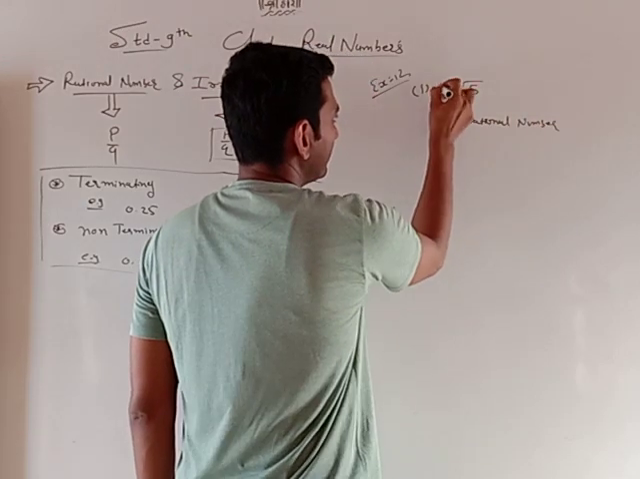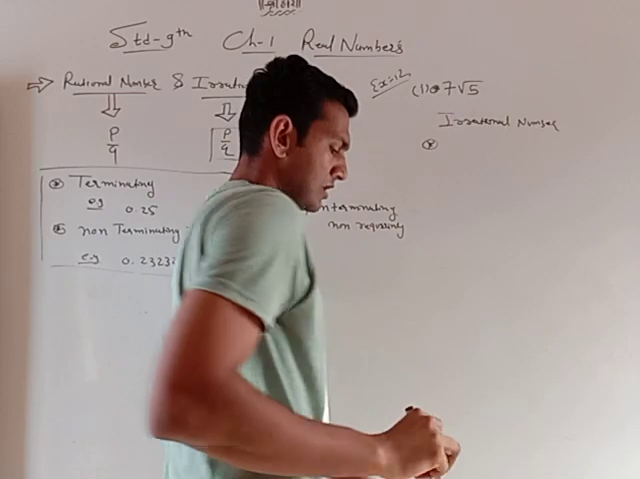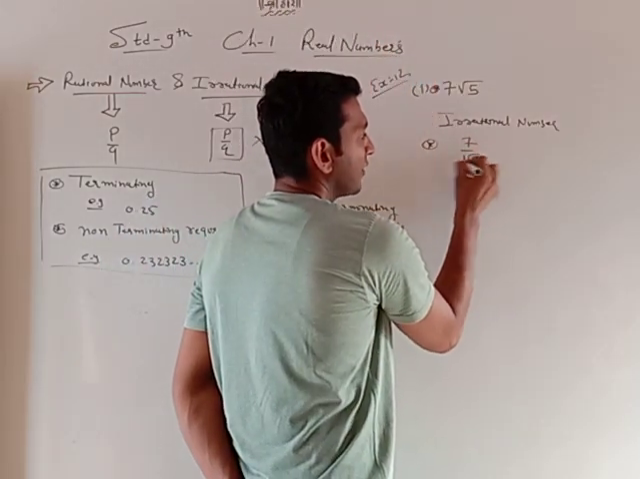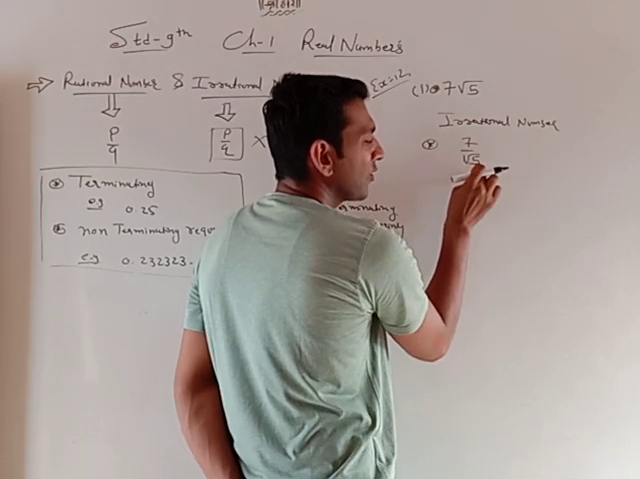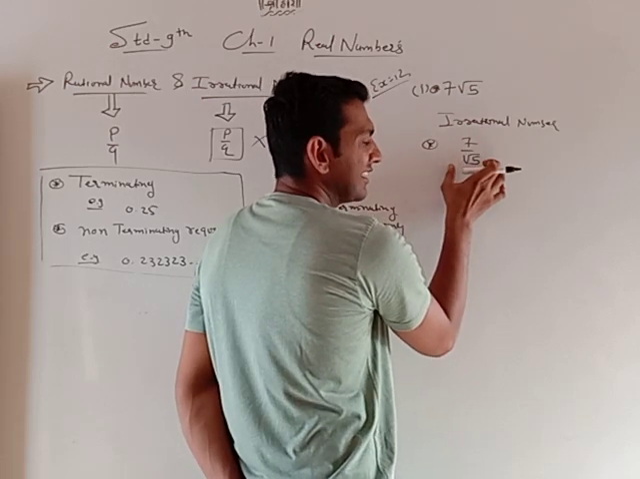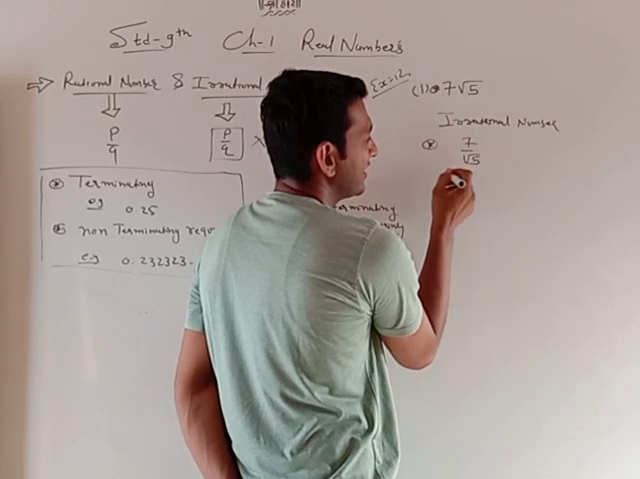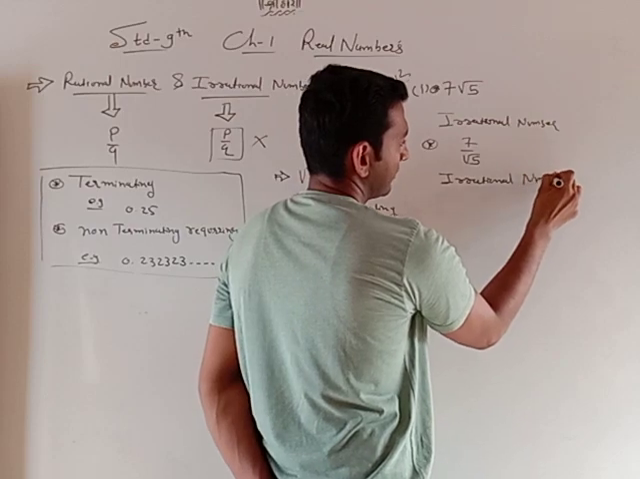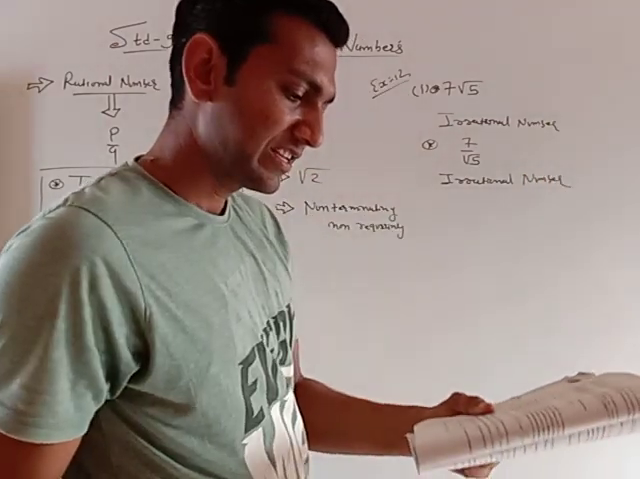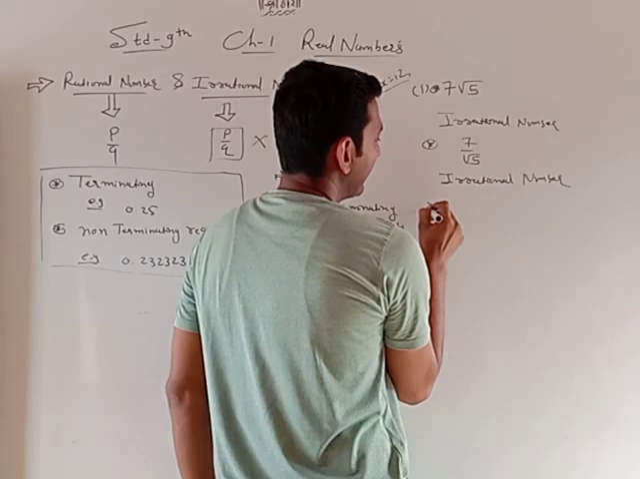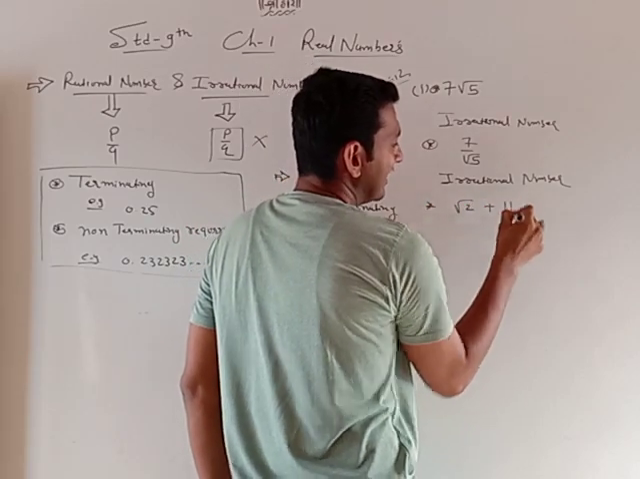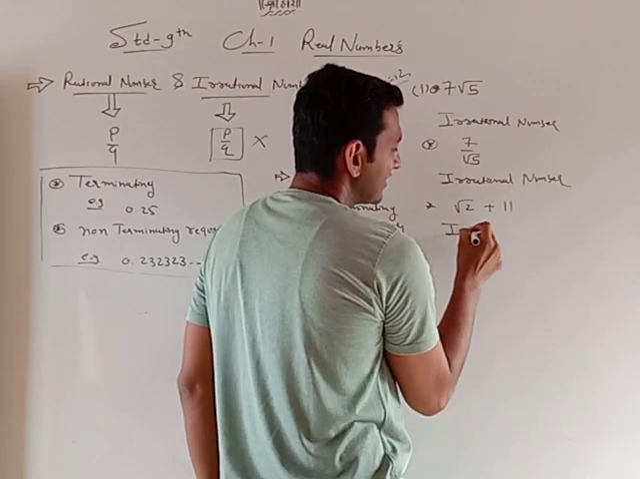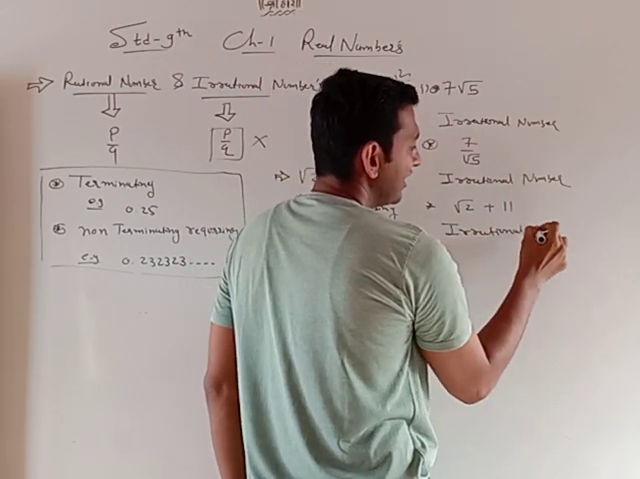Second, 7 upon square root of 5. You cannot find the square root of 5, which means the denominator is an irrational number, so the whole expression is an irrational number. Next, root 2 plus 11. So irrational number plus anything, the answer is always an irrational number.